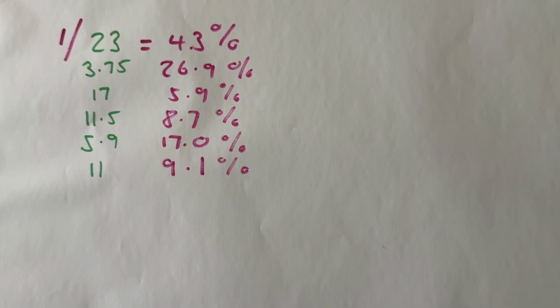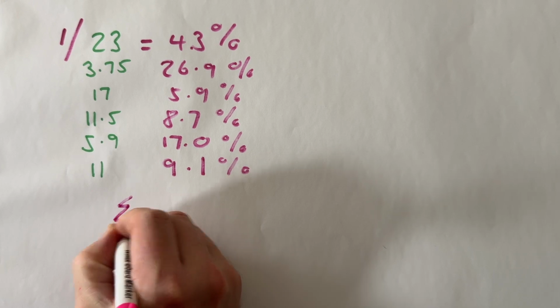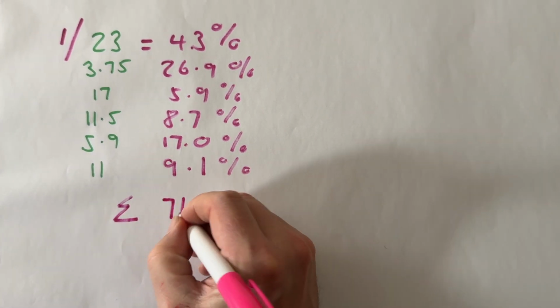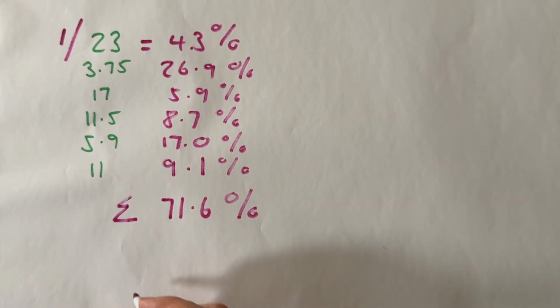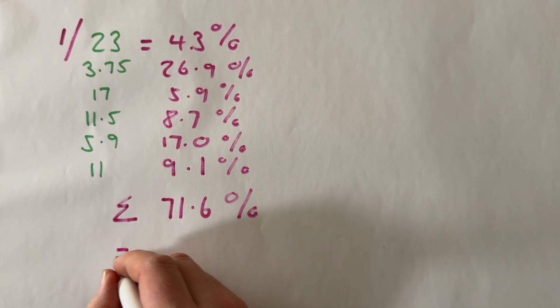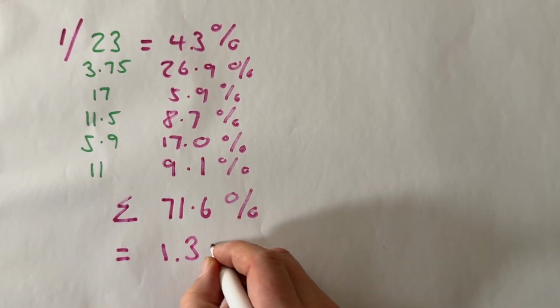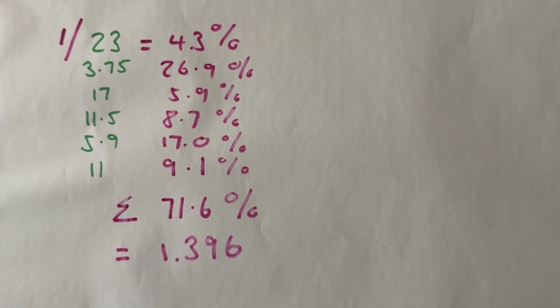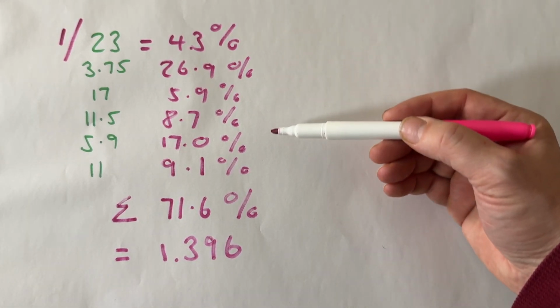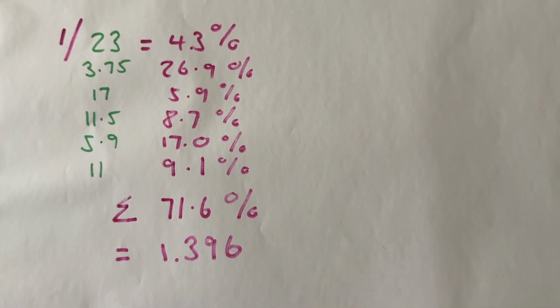The wrong way to do this is to then add all of these up, which will give us 71.65%. And if we take the reciprocal, again, 1 divided by 0.716, that will give us decimal odds of 1.396. And this is the mistake that the person that replied to Ender's tweet made, because you cannot simply add up all of these events together to get 1.396. They are not mutually exclusive events, and it's the wrong OR in probability.